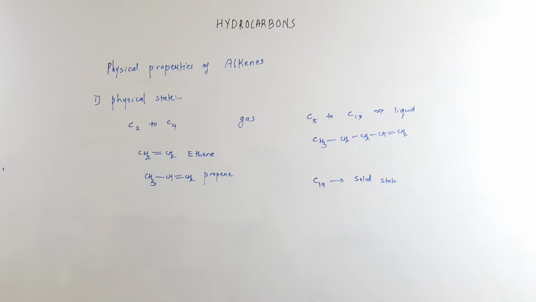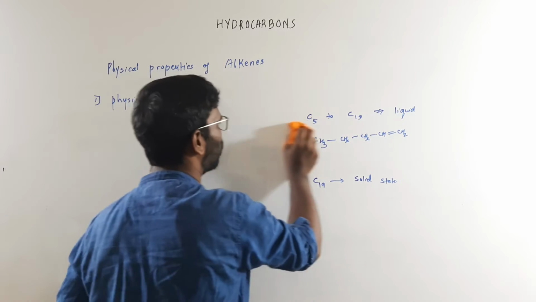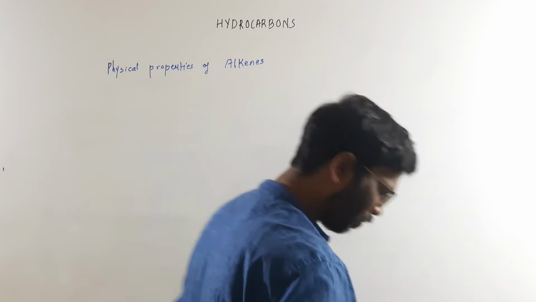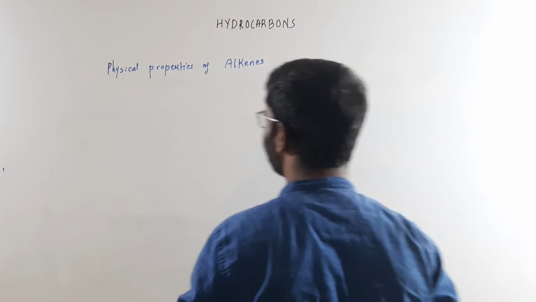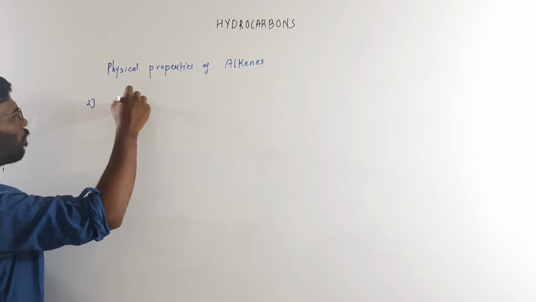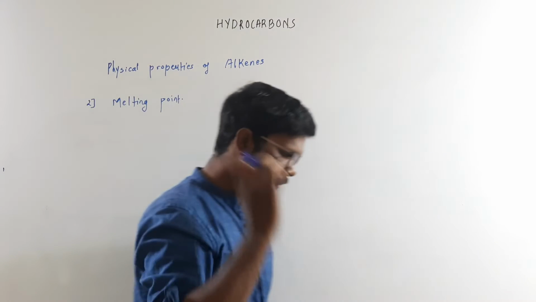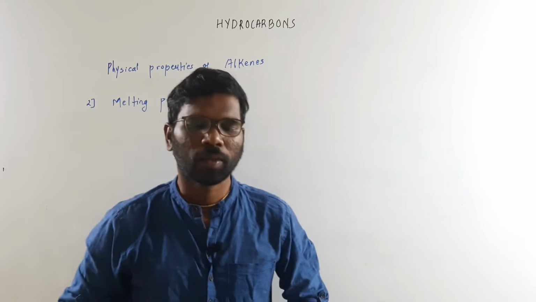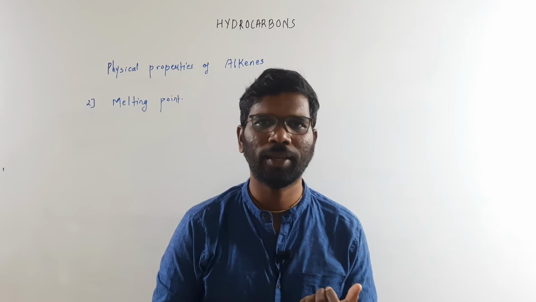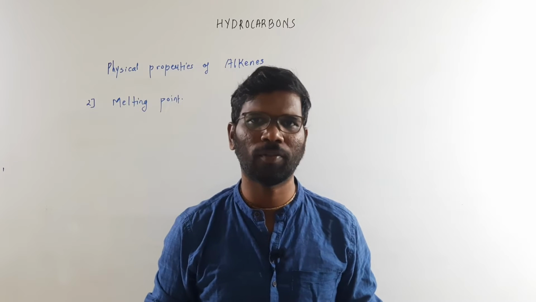Now next is about the melting point. The melting point of the alkenes will be comparatively higher than that of the alkanes bearing the same number of carbons.